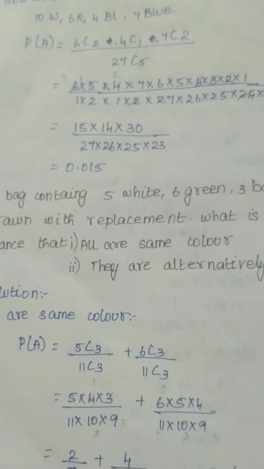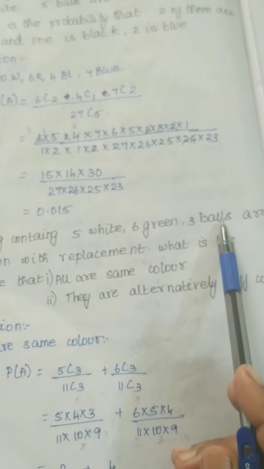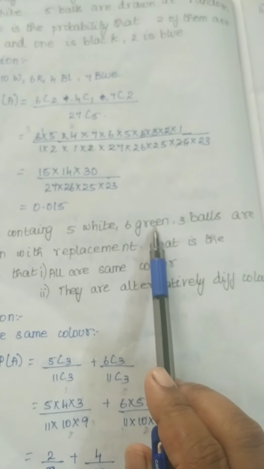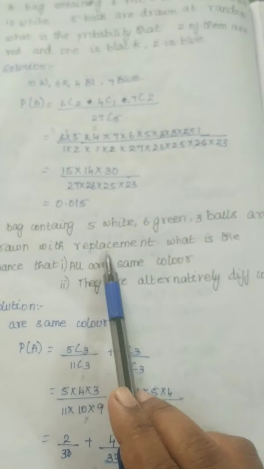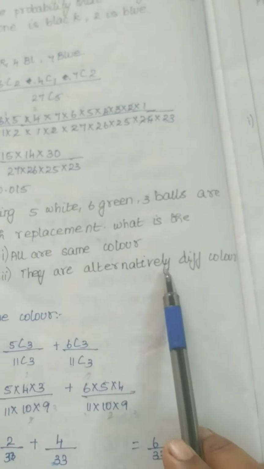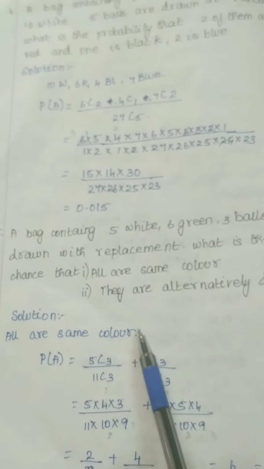Okay. So now all will be clear, I think so. 5 white, 6 green balls are there. 3 balls are drawn at random with replacement. The condition is all are the same color. Next one, they are alternately different colors. So first we move on to the first case, all are the same color.